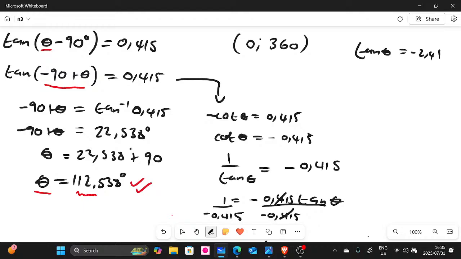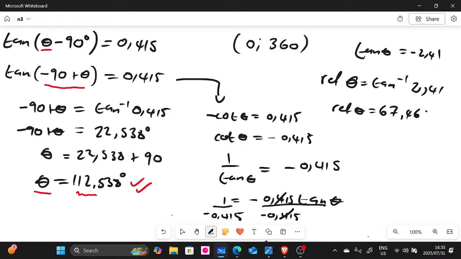So what you need to do here, guys, is to find the reference angle. So we have to say arctan, but rather put this 2.41, not the negative, because we're looking for the reference angle. Rather make it positive. So if you say arctan of 2.41, there we go, and then we're going to have 67. So our reference angle here is going to be 67.465.